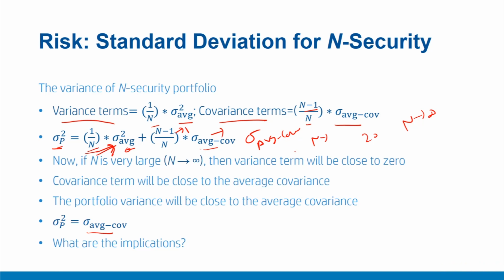What are the implications? Here we find that just by adding a sufficient number of securities, we can cancel out or neutralize the idiosyncratic or stock specific variance part, the diagonal terms that were there. They are cancelled out, while the average covariance term is not nullified, and therefore the overall portfolio risk tends closer to the average covariance term.